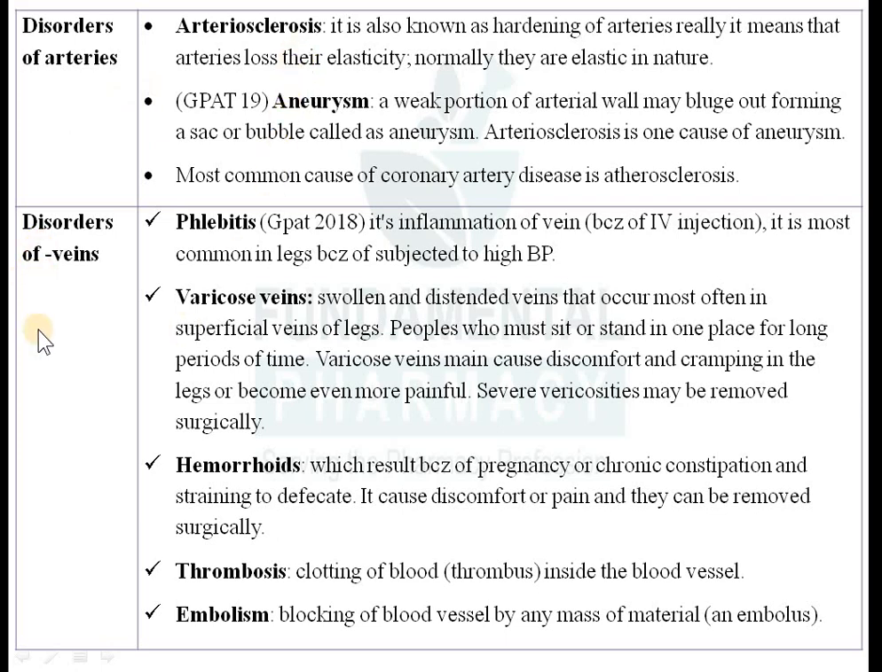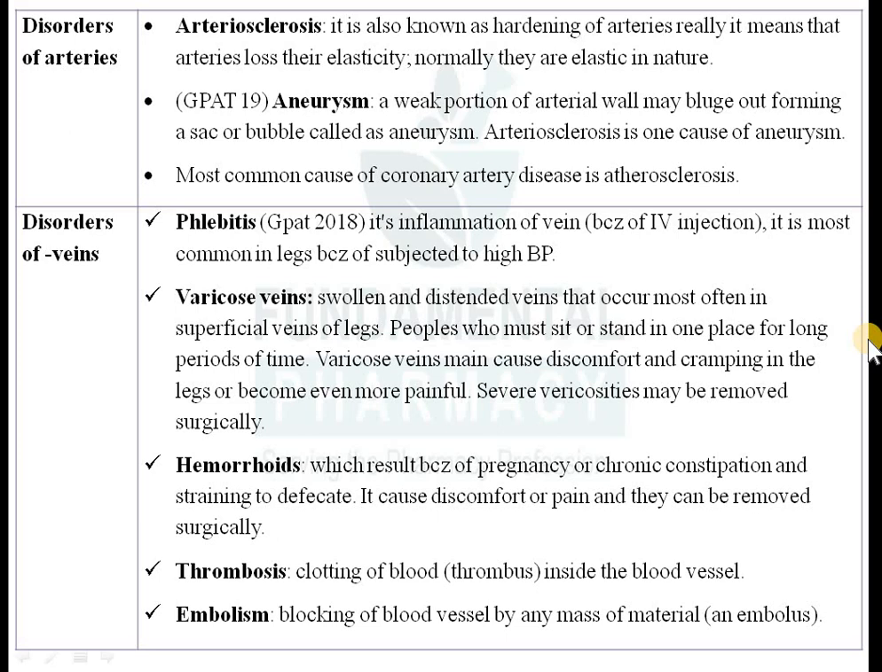Now disorders of veins. First one is phlebitis. इसके रिगार्डिंग भी क्वेश्चन 2008 में आया था. Phlebitis means inflammation of vein. Okay, and that mostly occurs with the intravenous injection. अगर आप intravenous injection दिए तो, उसका मतलब क्या है intravenous injection.